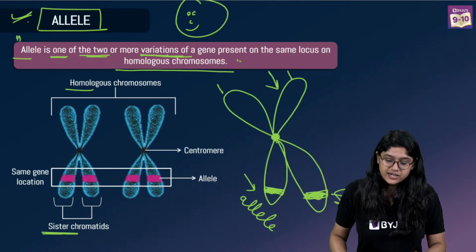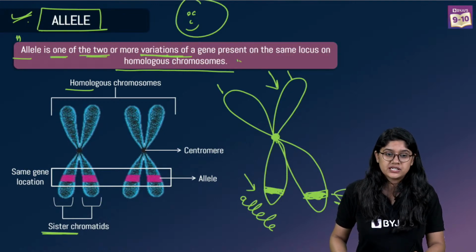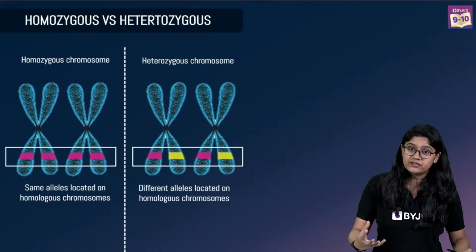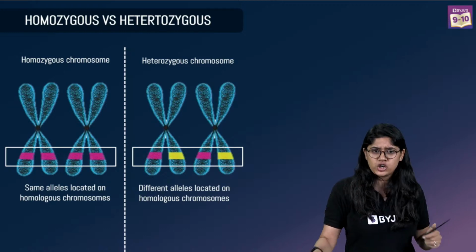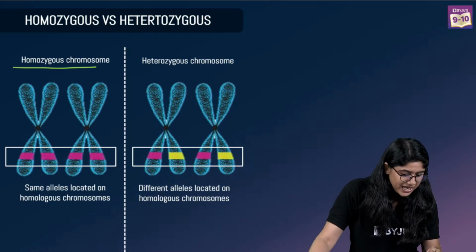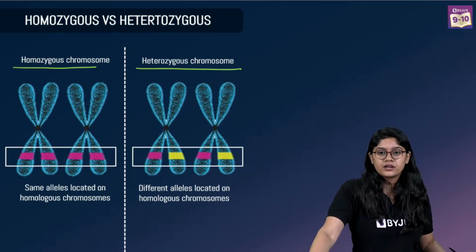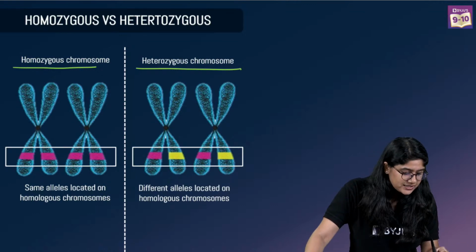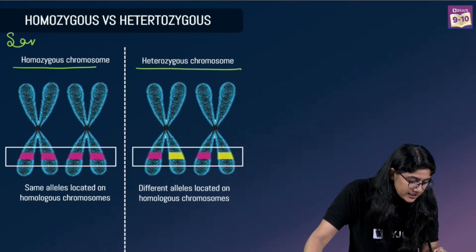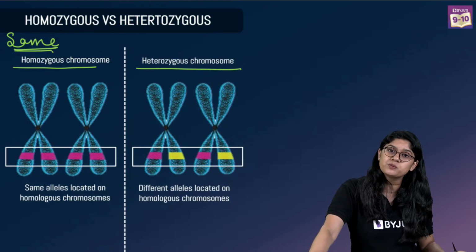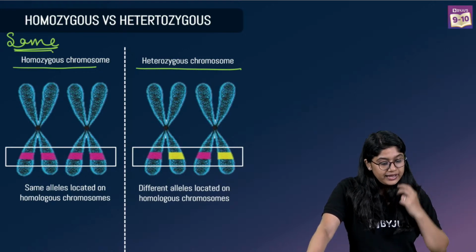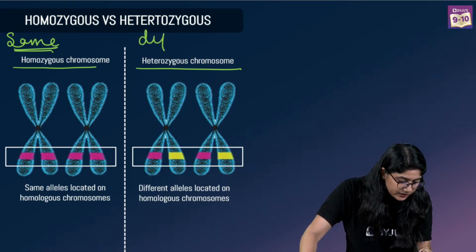Now we have something very important that we'll be learning again and again, which is homozygous and heterozygous. Homozygous has the word homo, meaning same. Homozygous chromosome means same chromosome. Heterozygous means they are different.